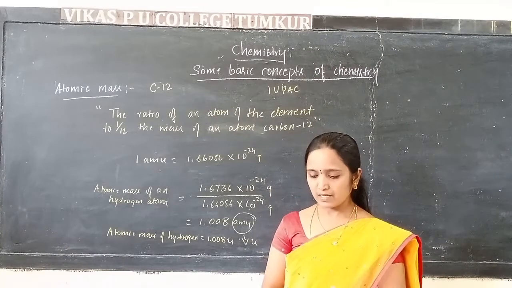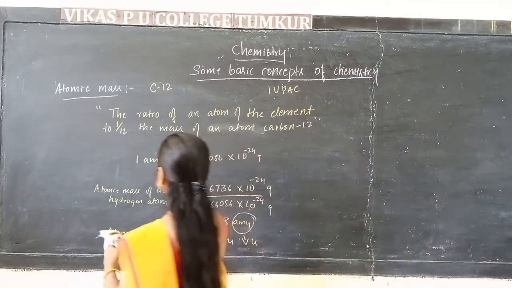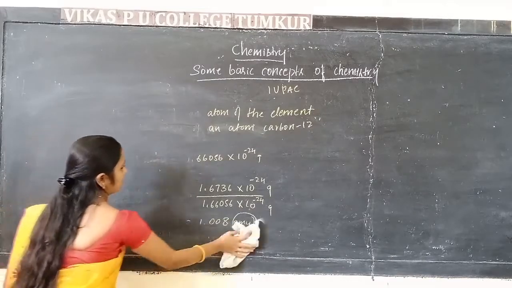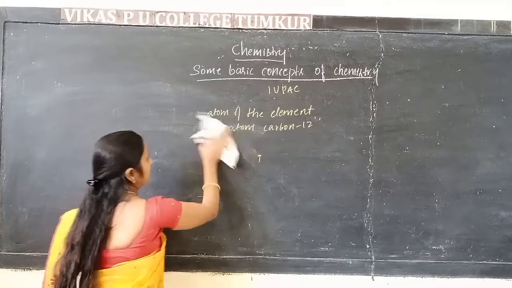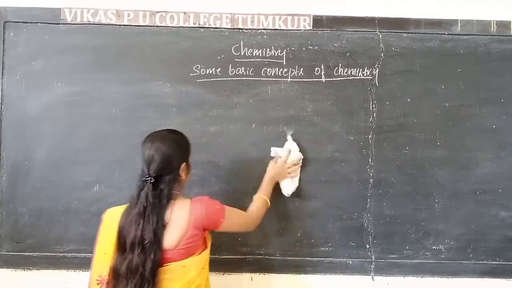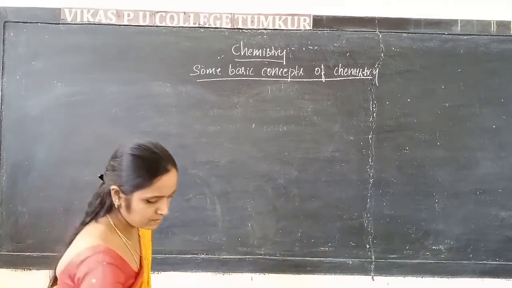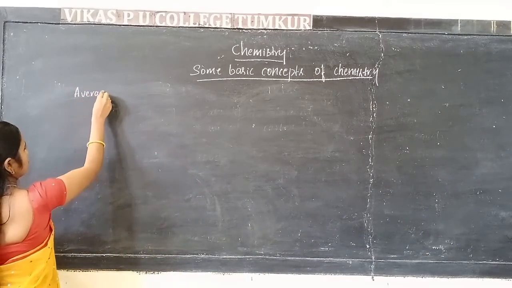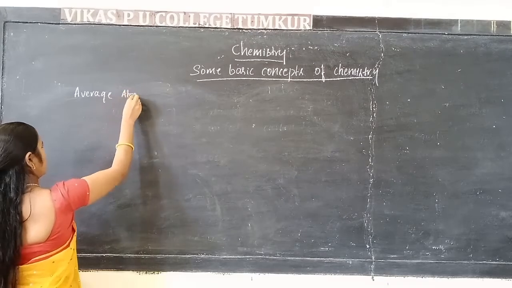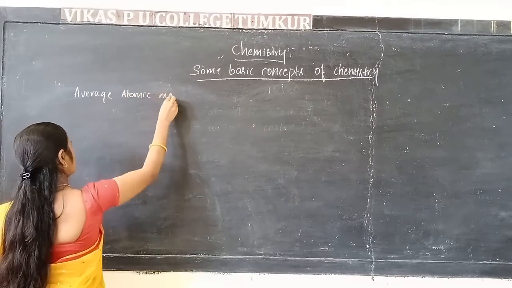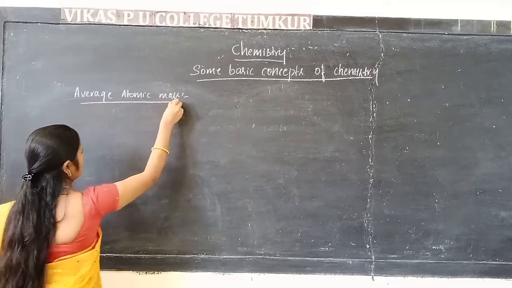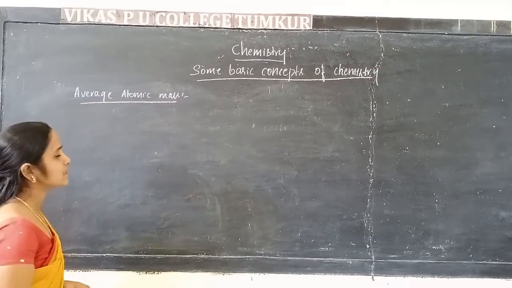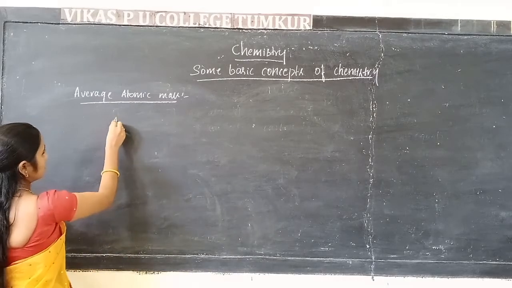We will discuss the formula used to find the average atomic mass now.